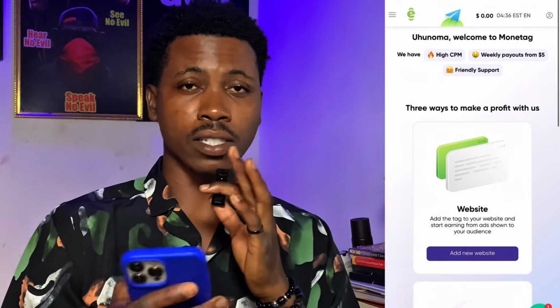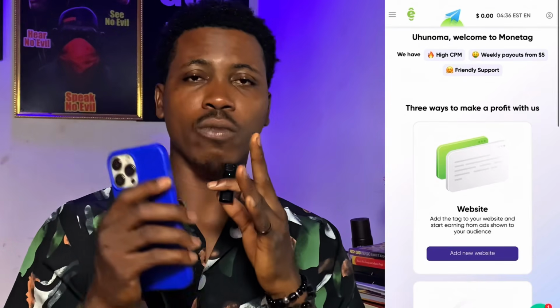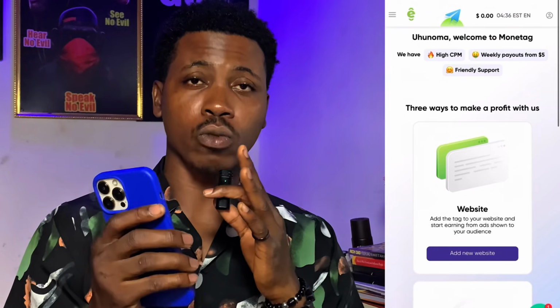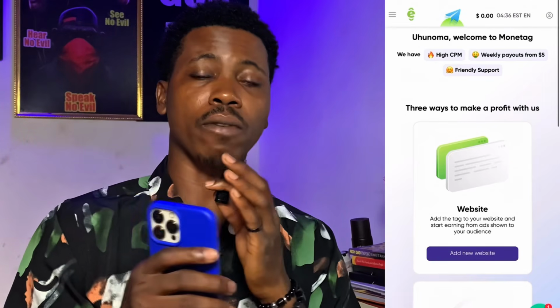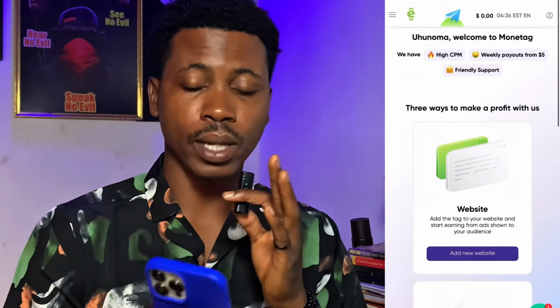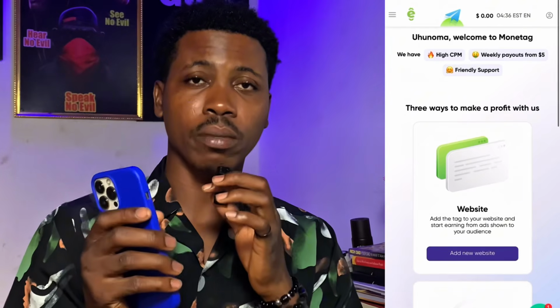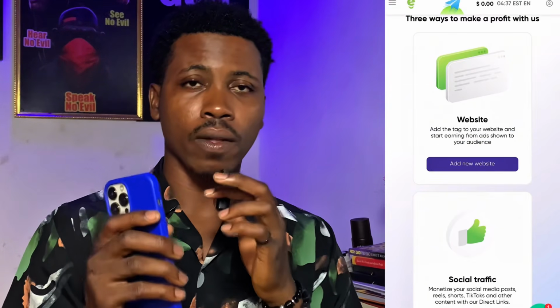Now, the first way is by adding your website. This is for those who have blogs or websites they want to make money from. You want to make an extra income, right? Apart from the Google AdSense on your website, you can add this to your website. For each click you make money, and each view on this very ad.